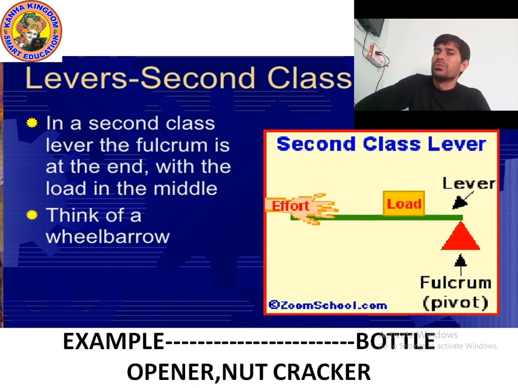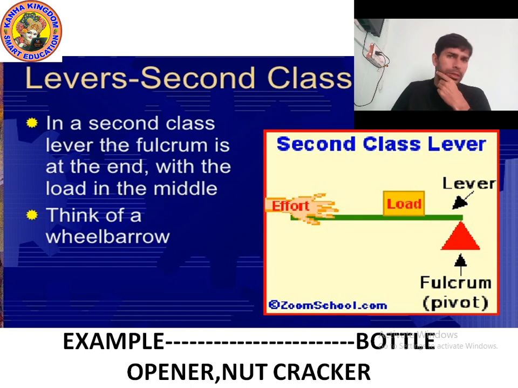Okay, so which is the example of second class lever? Nut cracker, bottle opener, they are the second class lever. And which are the example of first class lever? Seesaw, crowbar. Okay, in first class lever the fulcrum is at the center, and in second class lever the fulcrum is at the end.